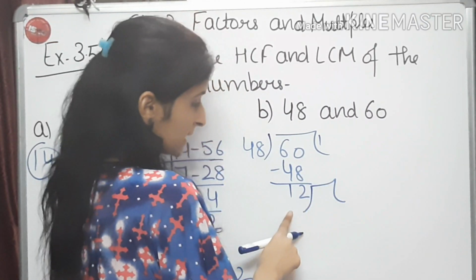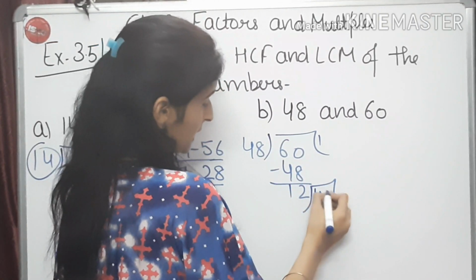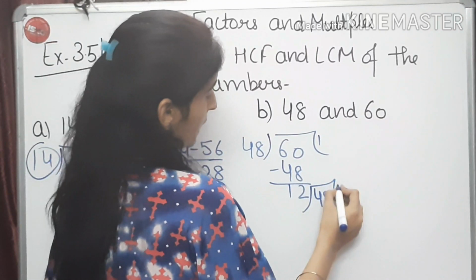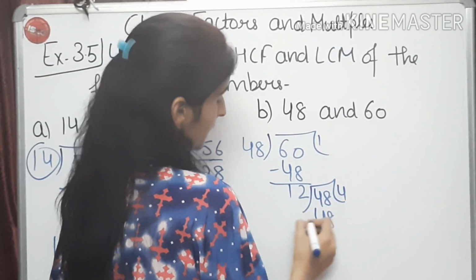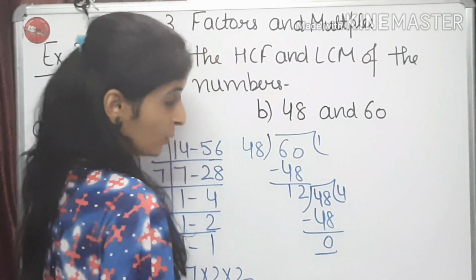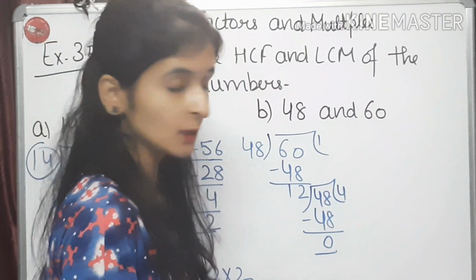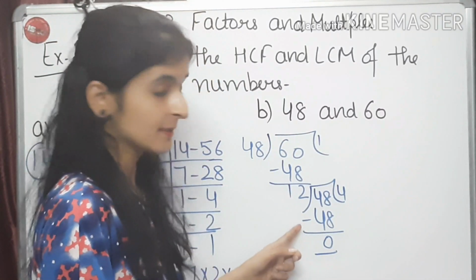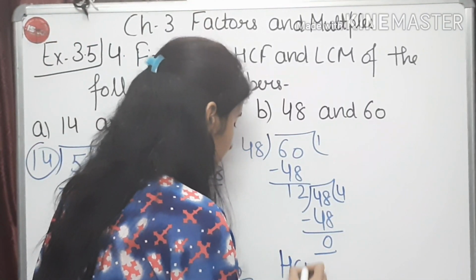Now 12 will be the divisor and 48 will be the dividend. 12 4s are 48. 48 minus 48 is 0. So we have got the remainder 0.